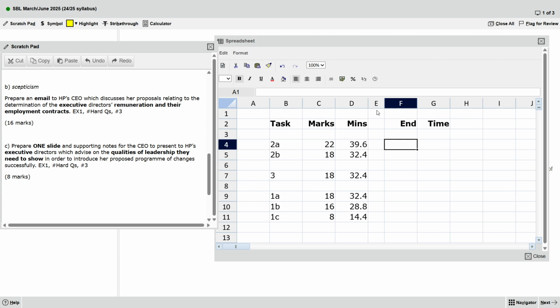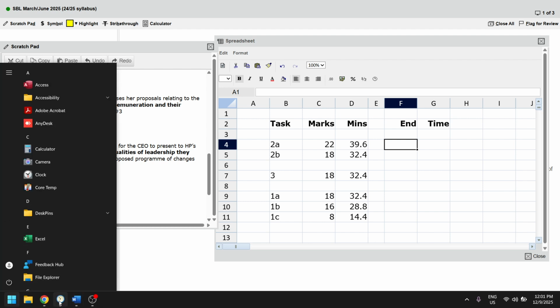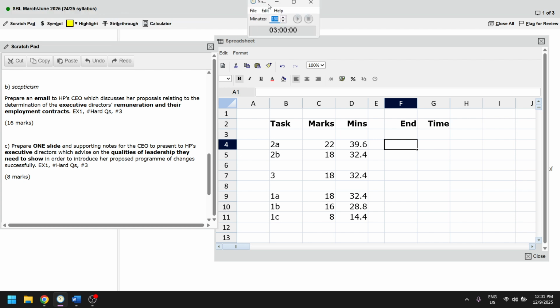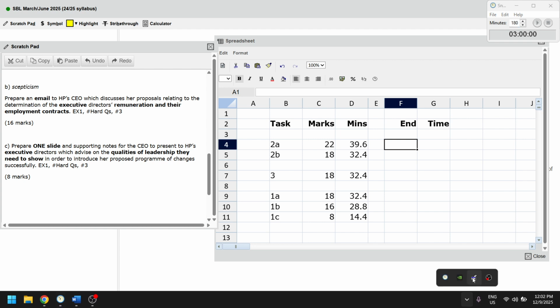Okay. So we have done the planning, which will take about 15 minutes. So now the exam is like 3 hours 15 minutes, but this overall planning you have done. So now you only have 3 hours left. So now we will plan.